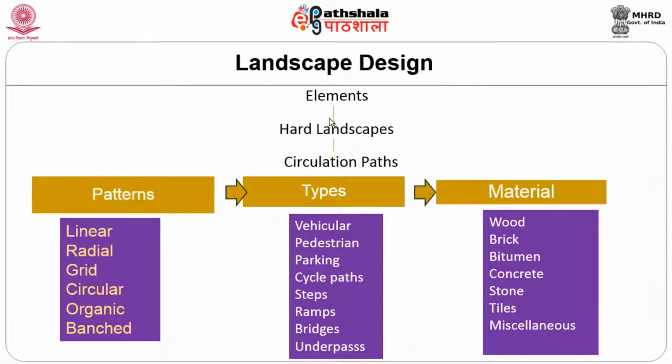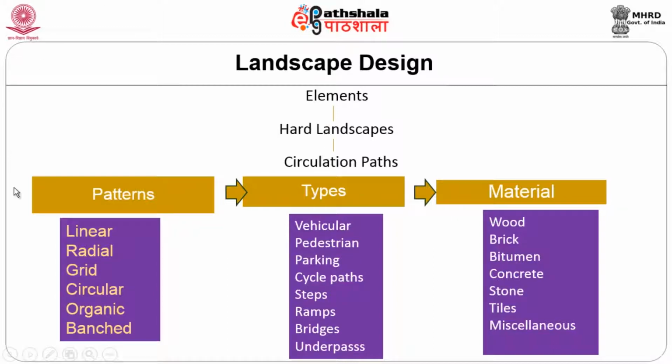So, among this also we can broadly categorize into aesthetics and functional, but here the typologies are pattern, types and materials. So, material plays a major or vital role in the hard landscapes according to the urban areas or according to the localities. We can create n number of patterns.